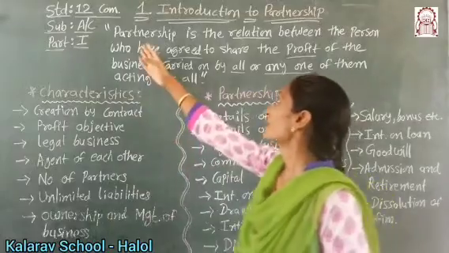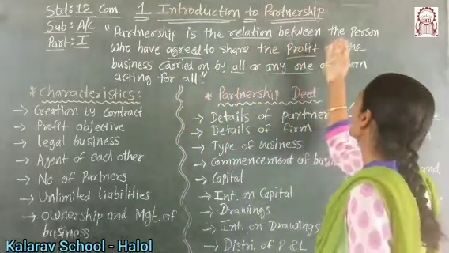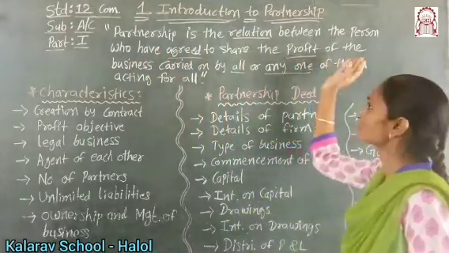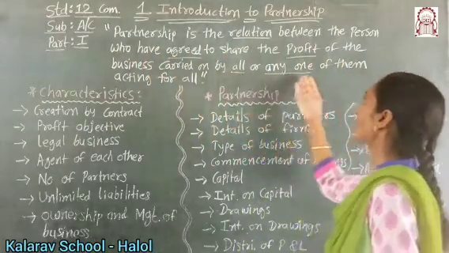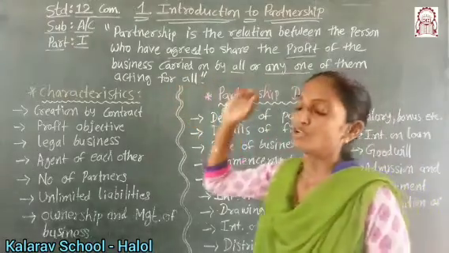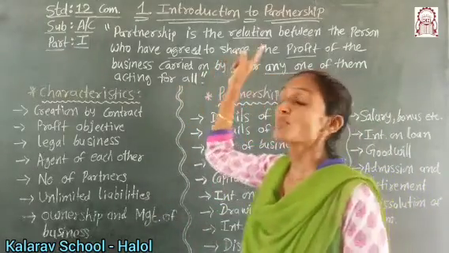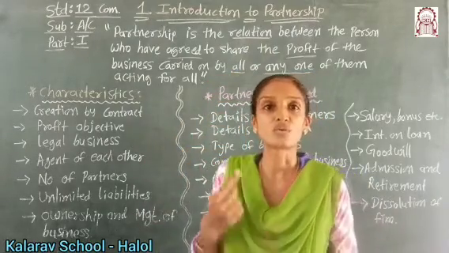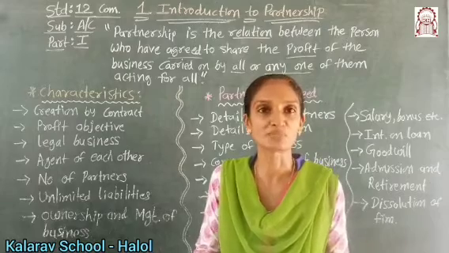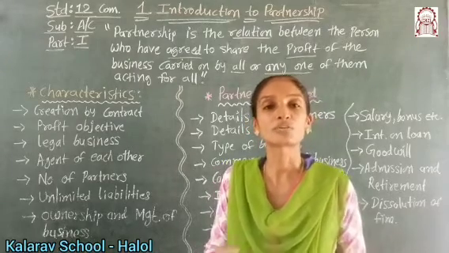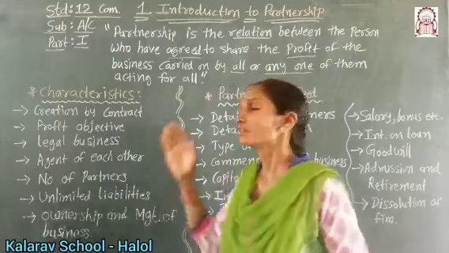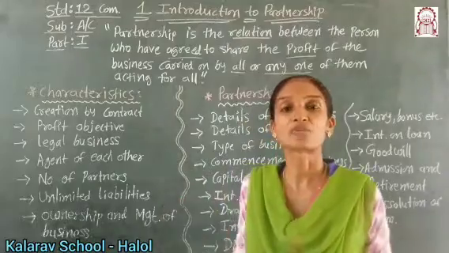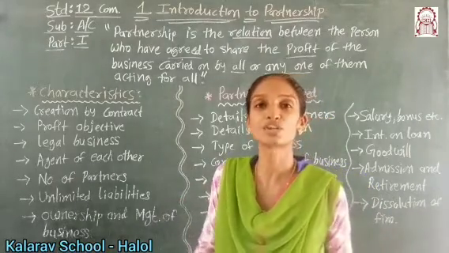So here partnership is the relation between the persons who have agreed to share the profit of the business carried on by all or any one of them acting for all. So here two or more than two people have to come together to start the business. With only one person, sole proprietorship is possible. So two persons or more than two persons have to commence the business. Here agree to means all the partners have to agree to start the business and to continue the business.